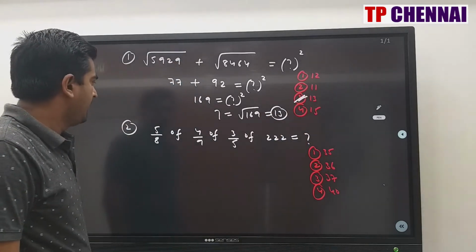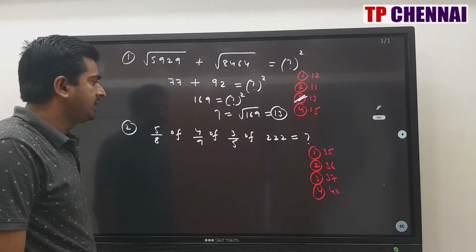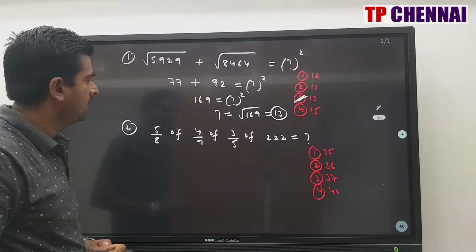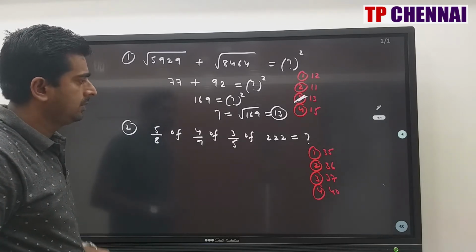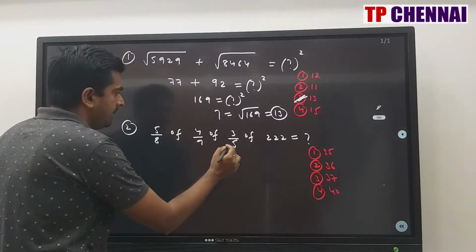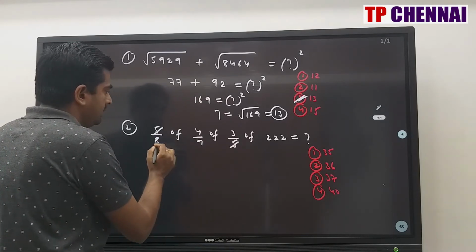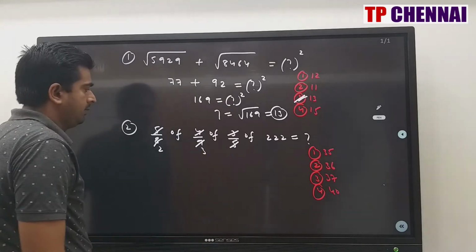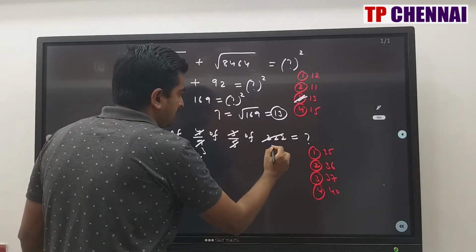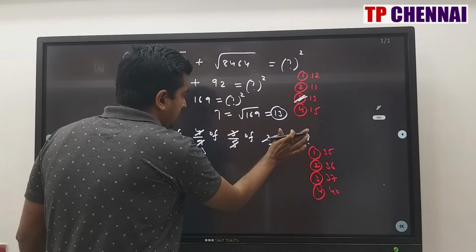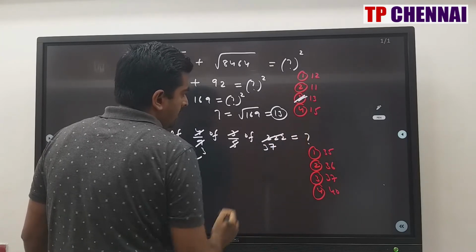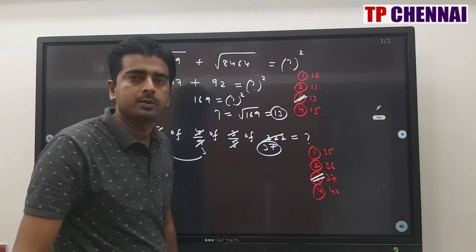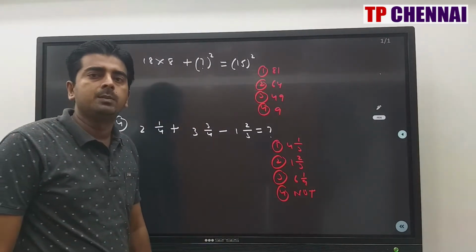Next one, 5 by 8 of 4 by 9 of 3 by 5 of 222 is equal to question mark. So first cancel these numbers. 5 will be cancelled. 4 2s are, 3 3s are. So 6 7s are, 6 3s are 18, 6 7s are. So my answer is 37, which is the third option. Now we will see question number 3.